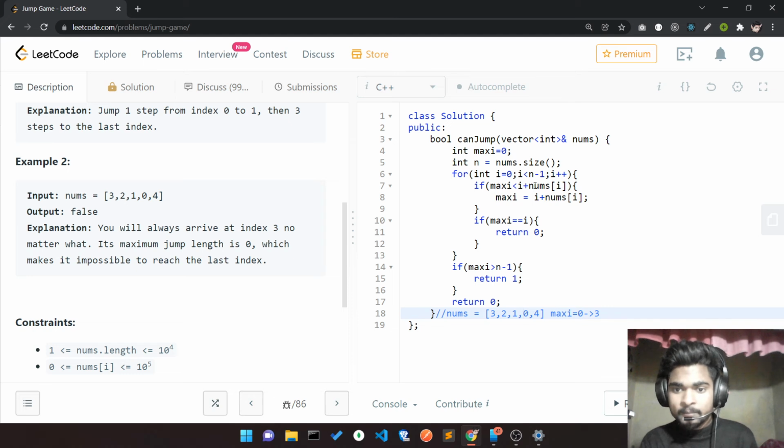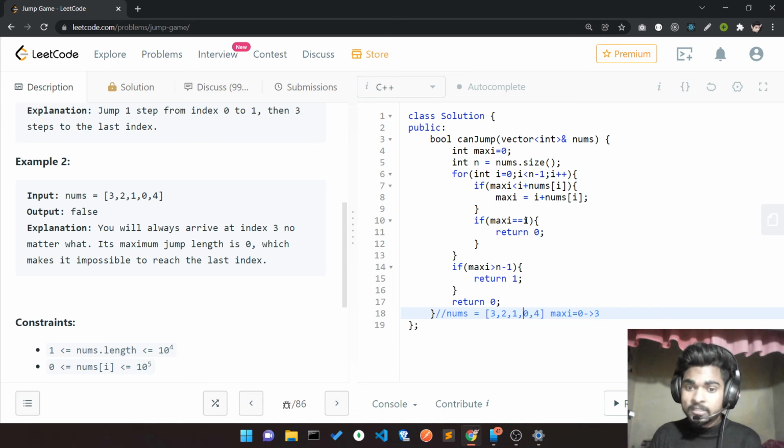It means my maxi is going to update with 3 plus 0, which is 3. But here my maxi is 3 and my i is also 3, meaning I am standing at the position of index 3.